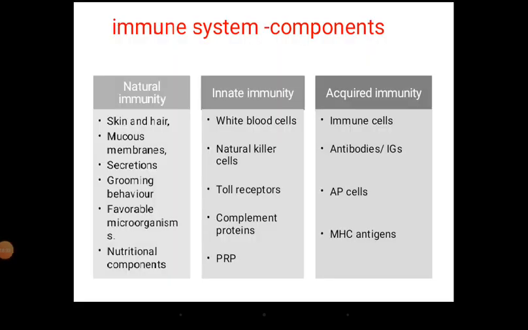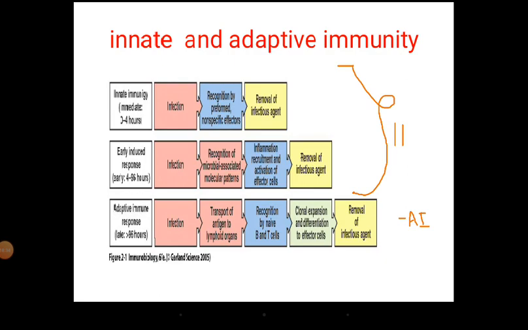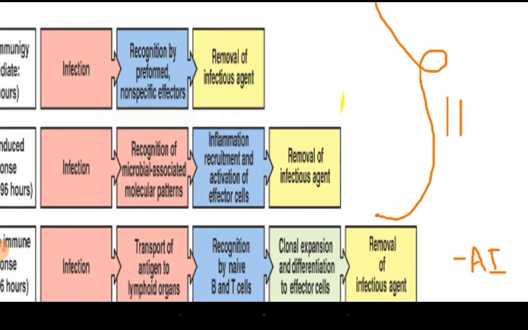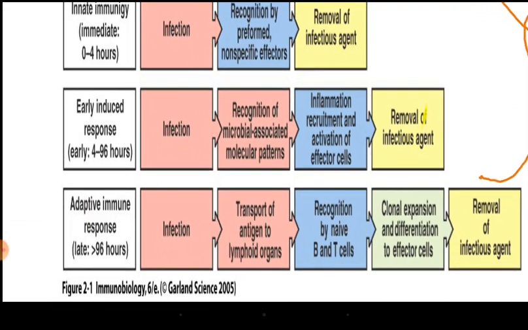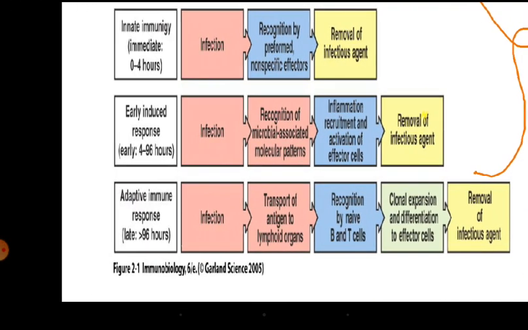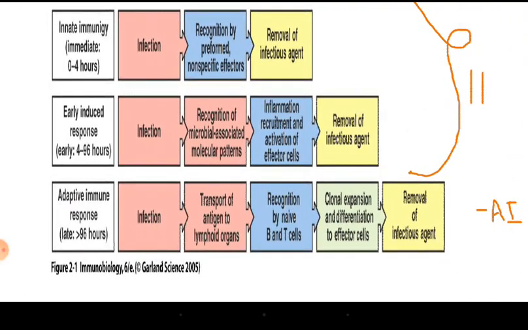If you move on to the next component, it is the same thing I just explained, in a little better way with a better picture. You can see here especially the innate and early induced response. You can see the time given here: innate immunity starts at 0 to 4 hours, in the form of these white blood cells.